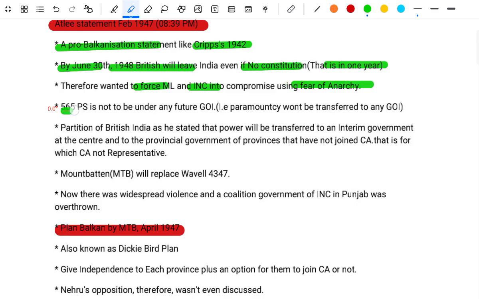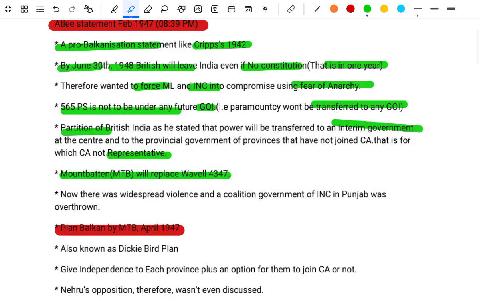The 565 princely states were not to be under any future government of India Act. The paramountcy was not to be transferred to any government of India. Participation of British India was started, so that power would be transferred to the interim government at the center, and to provincial governments in provinces that had joined the Constituent Assembly, for which the Constituent Assembly has no representatives.